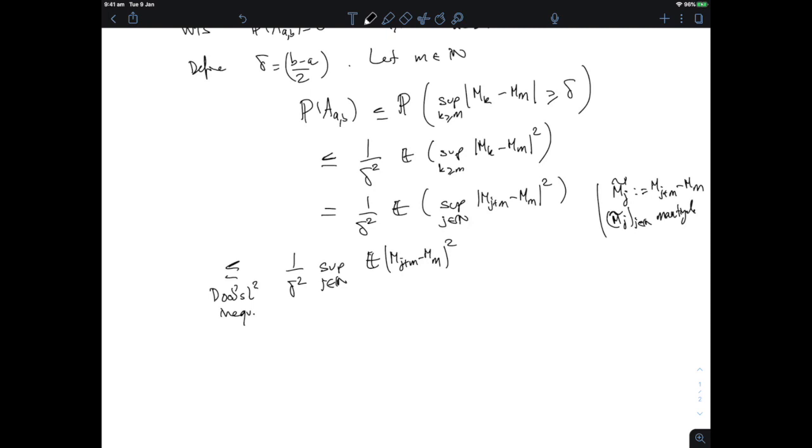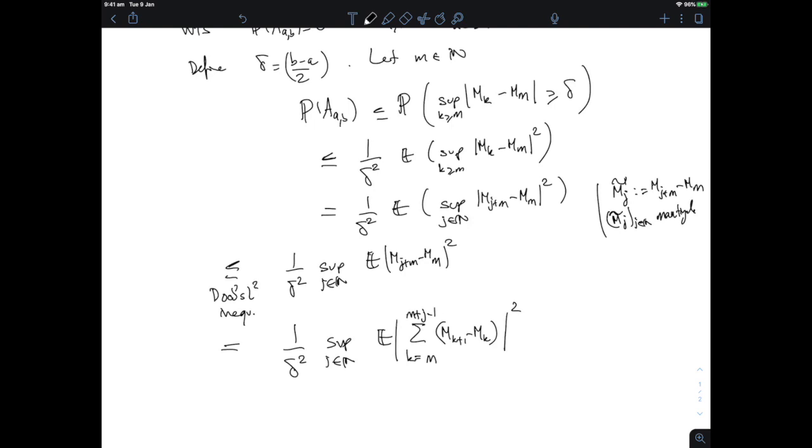Right, so this is the probability that I have here, and what can I say about it a bit further? I can rewrite that as the expectation of a sum from k running between m and m plus j minus 1 of the martingale difference, m_{k+1} minus m_k squared, right? Because this series is telescopic.